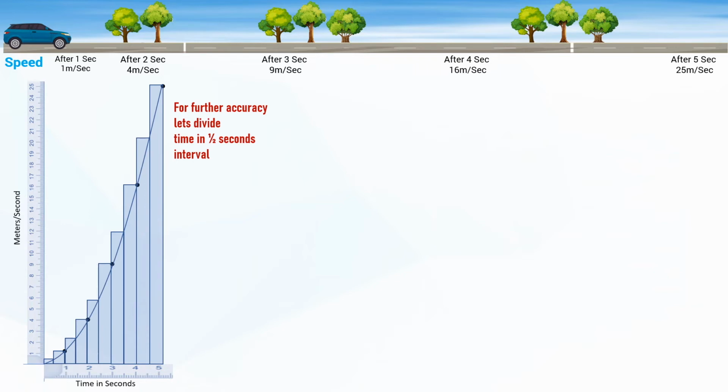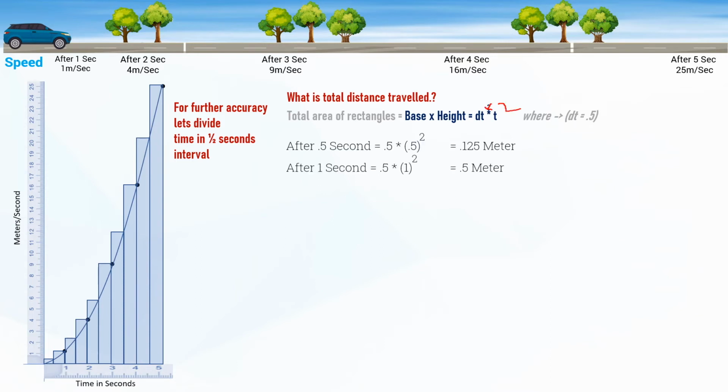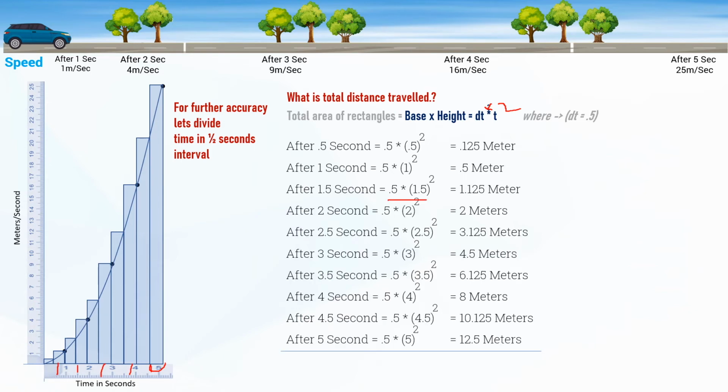Let's apply the same formula, base times height, and let's see if the result changes. It should be t square here: 0.5 square, 0.5 times 1 square, 0.5 times 1.5 square. So the base is 0.5, and if you apply it for all 10 rectangles, you get 48.125 meters.